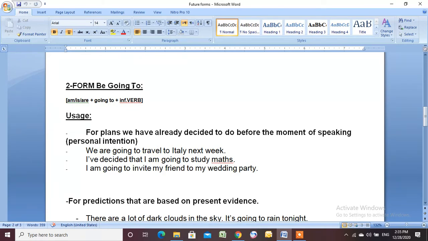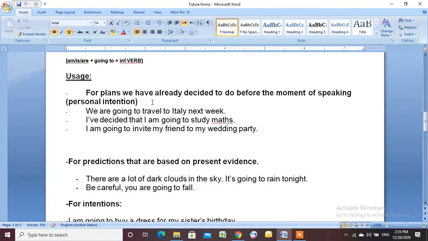The second form for the future is be going to, and we put the verb to be, am or is or are, plus going to plus verb in the infinitive. We use it for what? We use it for plans we have already decided to do before the moment of speaking. So it could be a personal intention. For example, we're going to travel to Italy next week.